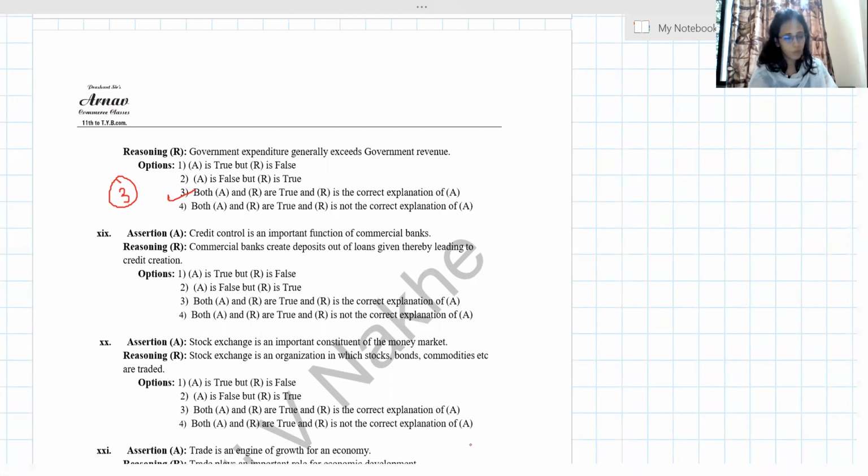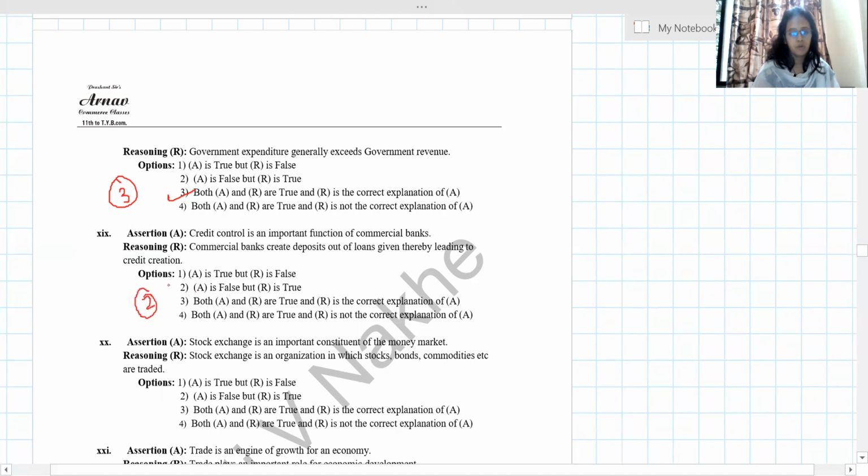No, it is a wrong statement. Commercial banks create deposits out of loans given, thereby leading to credit creation. Yes, credit creation is different. So my answer is 2, because the first is false, but the reasoning is true.